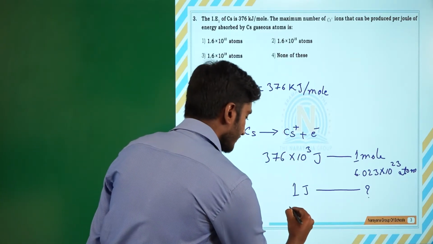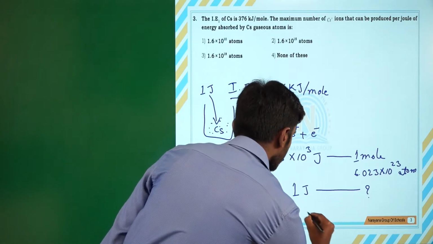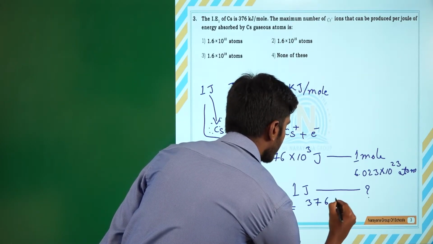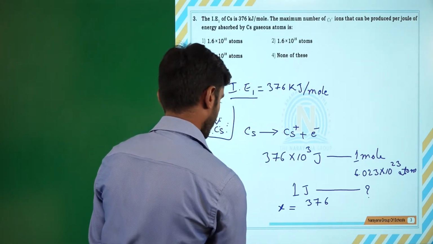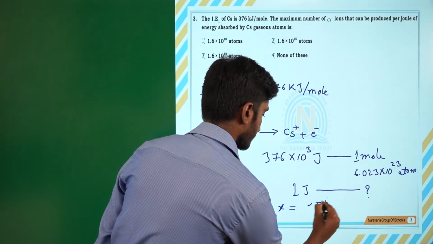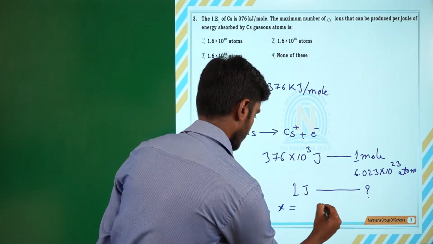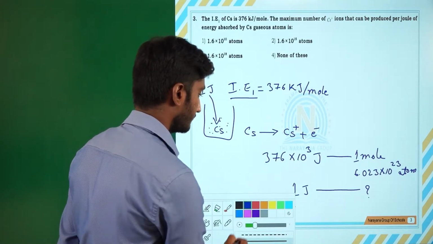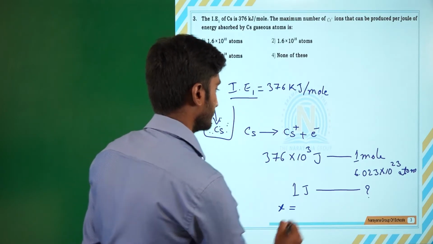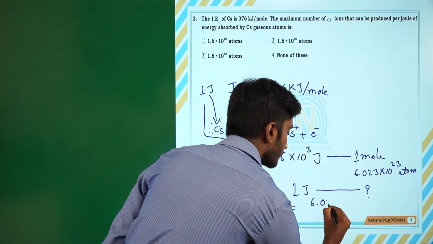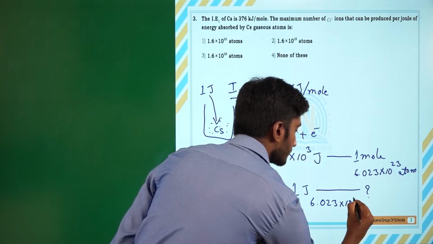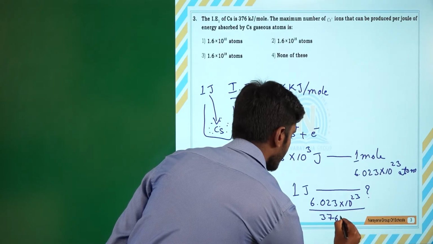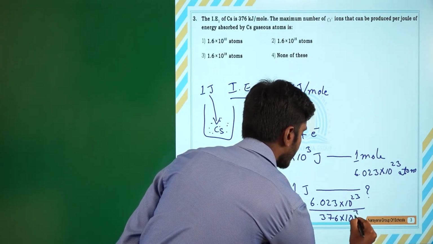So if you do cross multiplication, you will get x equal to 6.023 into 10 power 23 by 376 into 10 power 3.